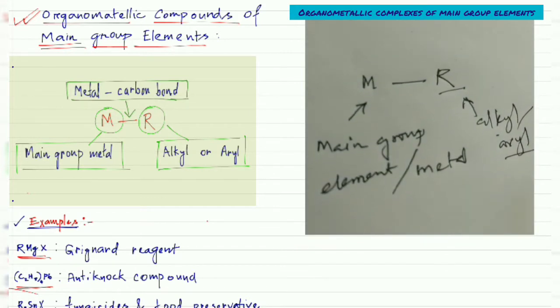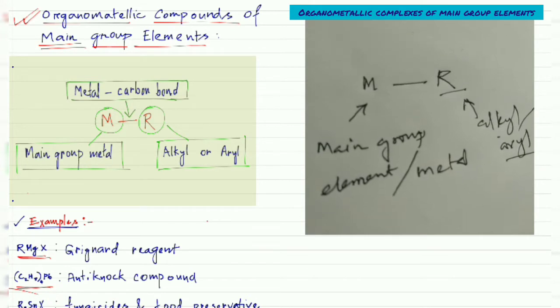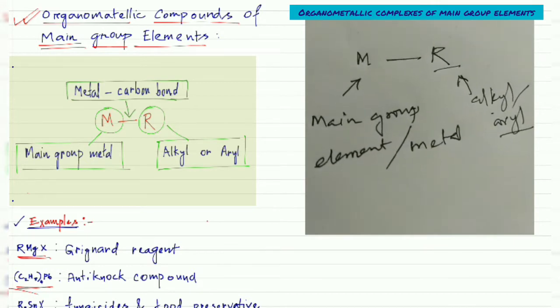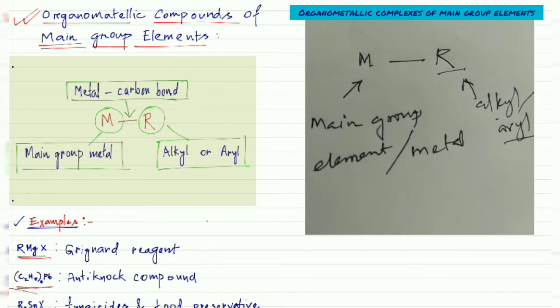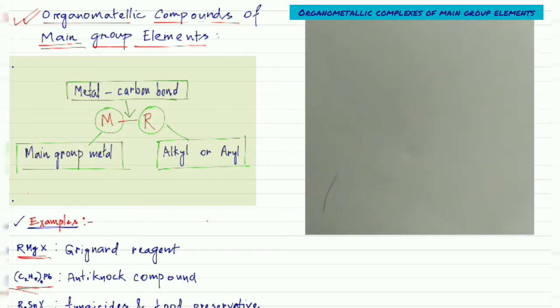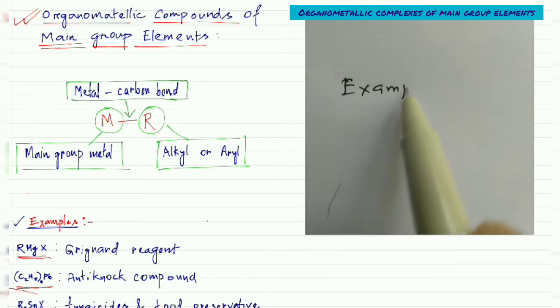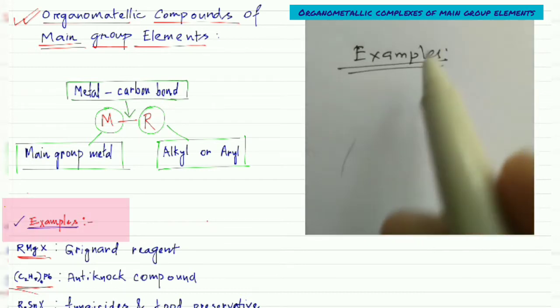We have many examples of this type of compound, and actually they are very well known. Their importance in science is very significant. They have a significant use in science. And the examples are: the first example is your